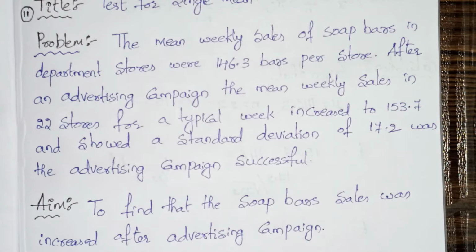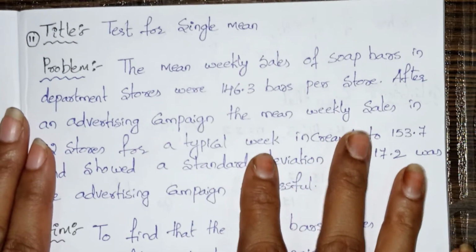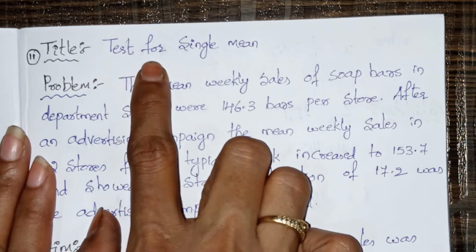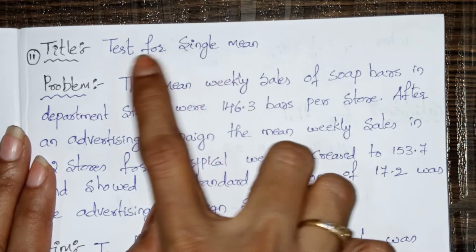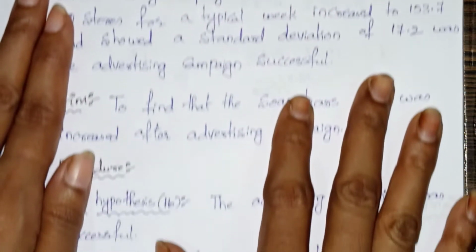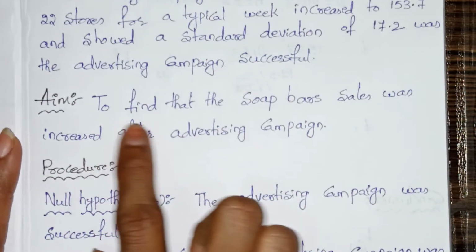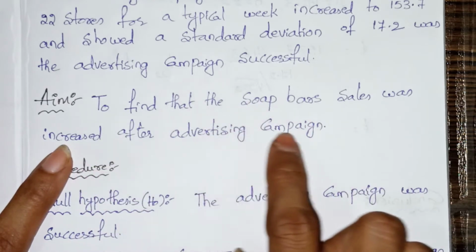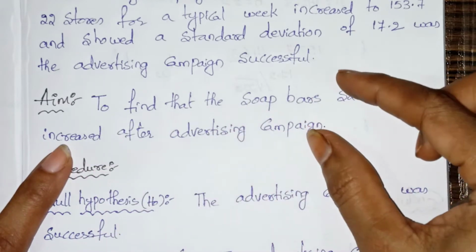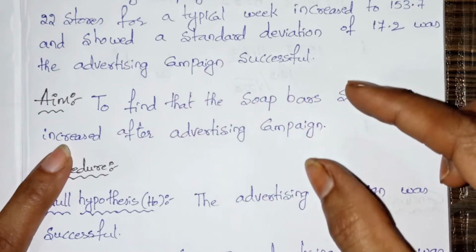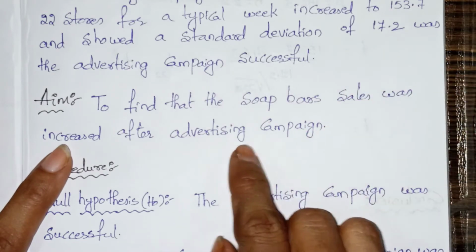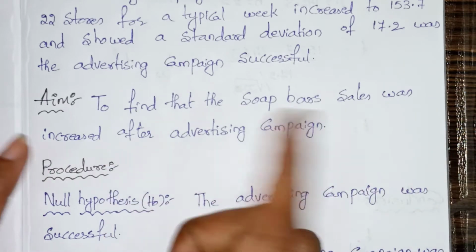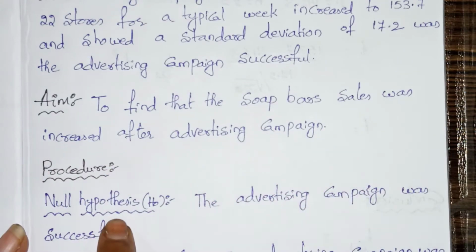For that, we are applying the t-test. The title is test for single mean. Here the aim is to find whether the soap bar sales increased after the advertising campaign, that is, whether the advertising campaign was successful or not. Now the procedure. In the procedure, first the null hypothesis.